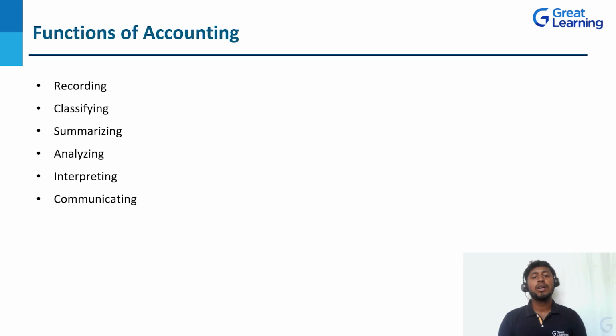These are the different types of capital we have, along with revenue and expenses. We are going to classify transactions into these categories. Next, the third function is summarizing. We need to classify first. After classification, we need to summarize whatever the transactions are, for each account.